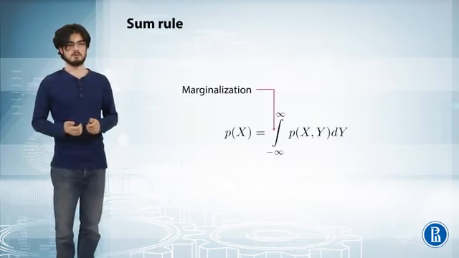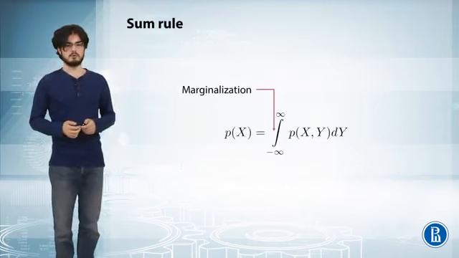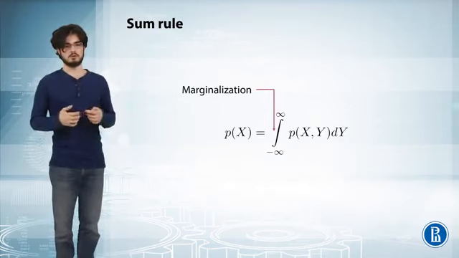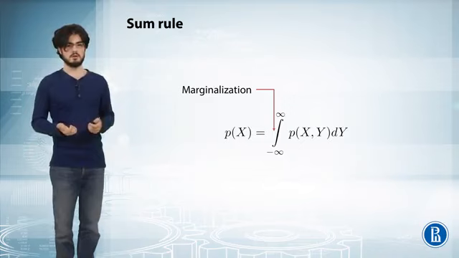The last rule is called a sum rule. That is, if you want to find out the marginal distribution p of x, and you know only the joint probability p of x and y, you can integrate out the random variable y, as it is given in the formula.